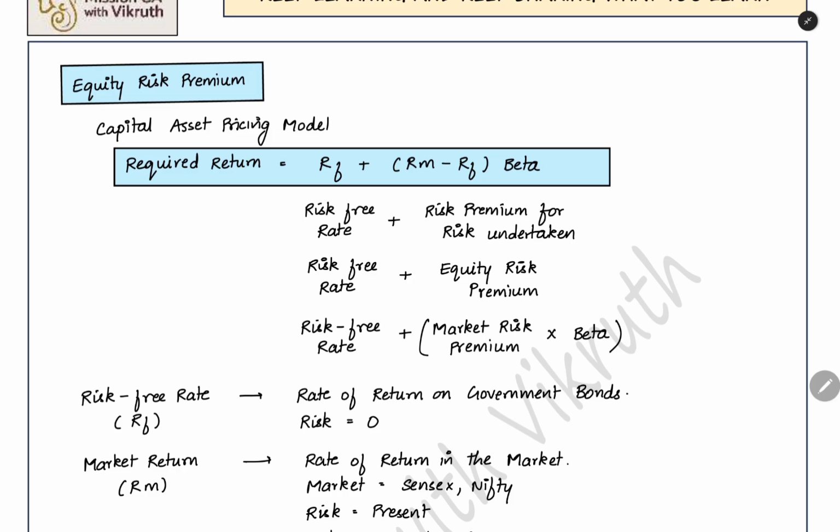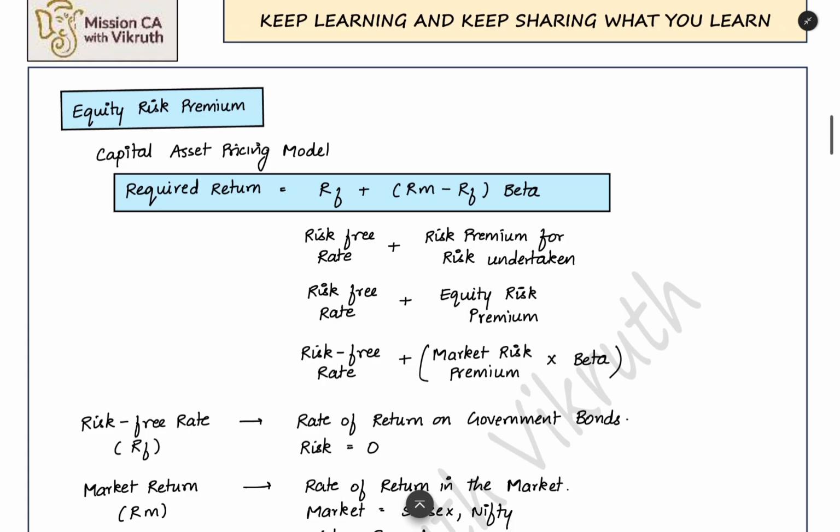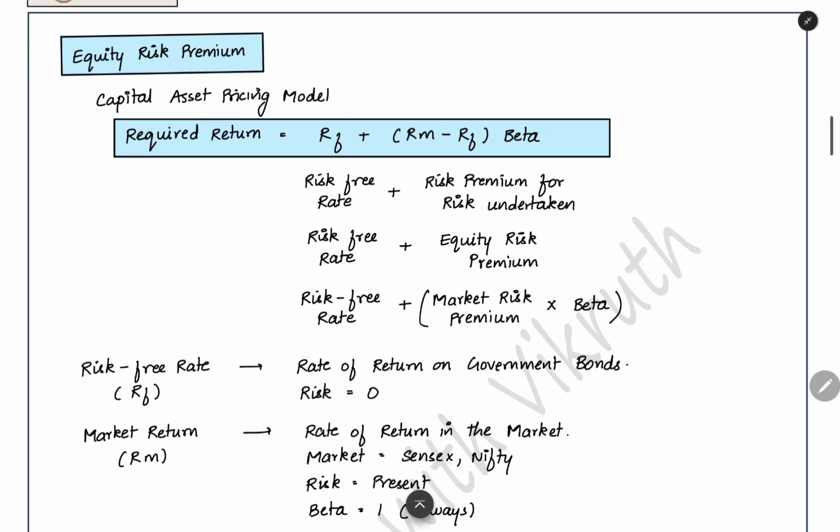What we need to understand here is that whatever risk we are taking, based on that only we will get the return. So when we are finding out the required rate of return, we have to keep in mind the riskiness of the asset in which we are investing. If we are investing in a more risky asset, we want more return. That is the logic. For that, we use the capital asset pricing model concept to find out the required rate of return on equity shares.